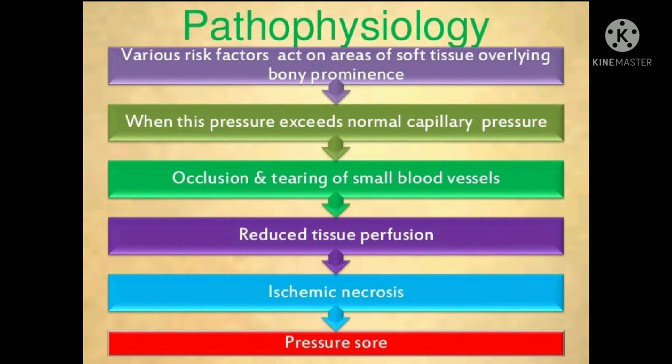Pathophysiology: any of the risk factors act on an area of soft tissue overlying a body prominence. When this pressure exceeds normal capillary pressure, it results in occlusion and tearing of small blood vessels, which reduces tissue perfusion, results in ischemic necrosis, and ultimately leads to a pressure sore.